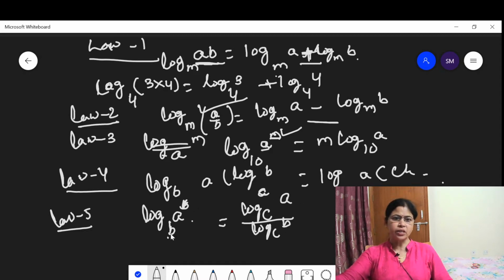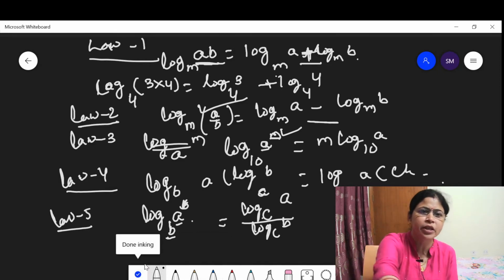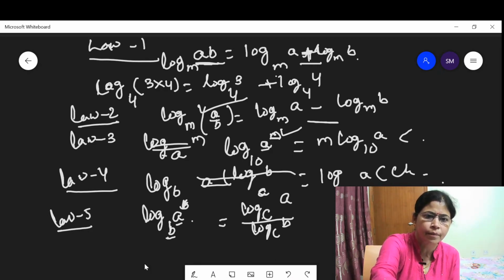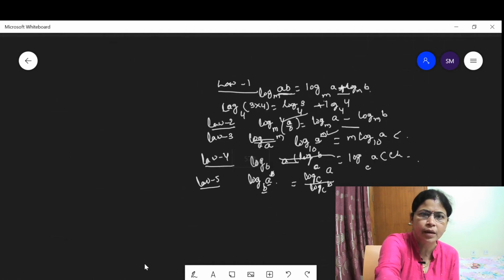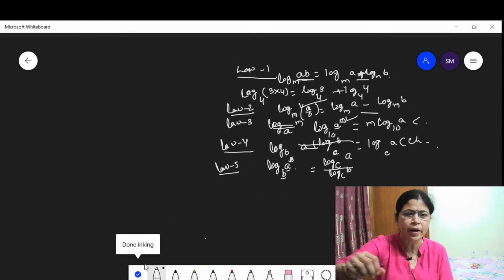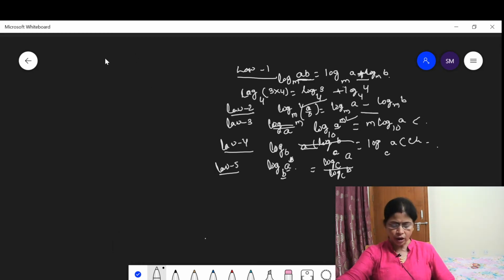Then when this is log base B of A, this can be written with another base C as log A upon log B. Then let me discuss some examples based on these laws. Keep these properties here. If I use the next page, it will be difficult for you to recall the laws.